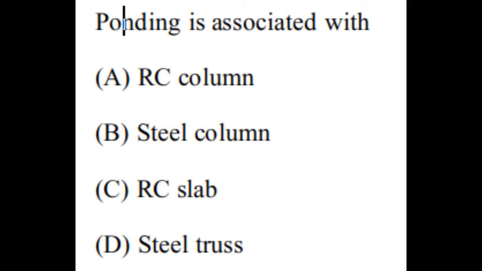Next question is regarding curing of concrete. The question is, ponding is associated with option A, RC column, option B, steel column, option C, RC slab, option D, steel truss. The correct answer is RC slab, option C. Ponding is a method of curing which is done for the RC slab.